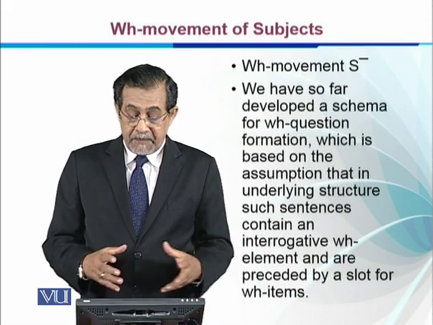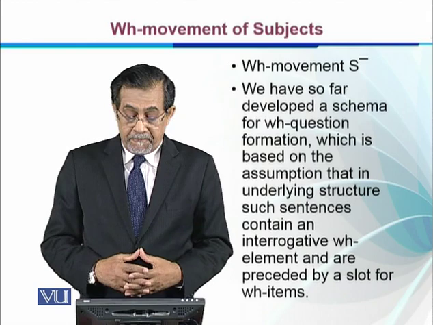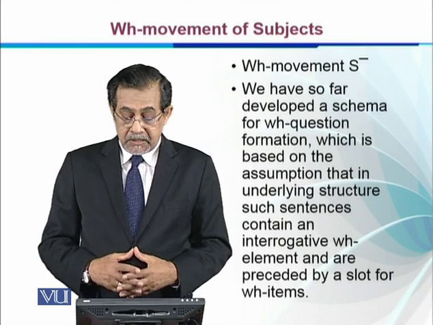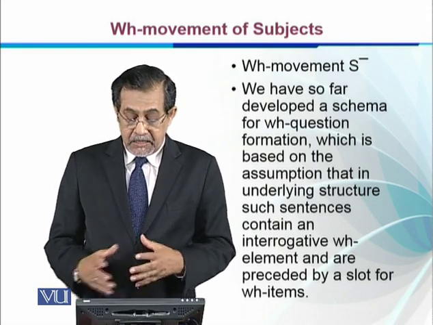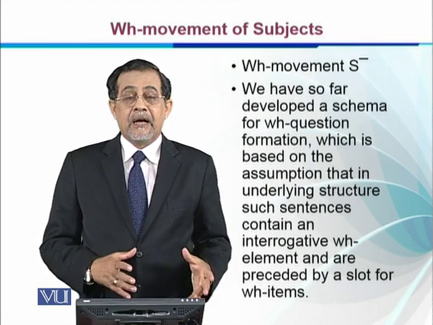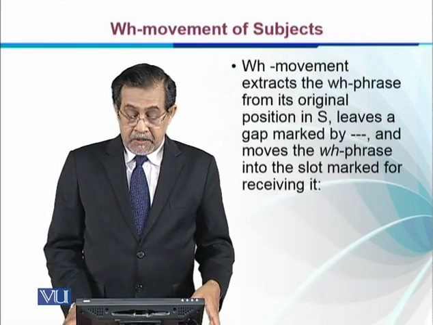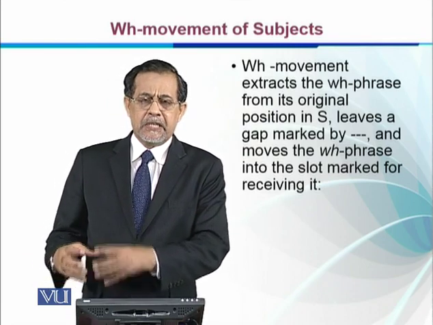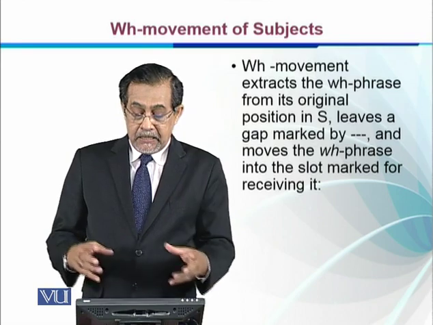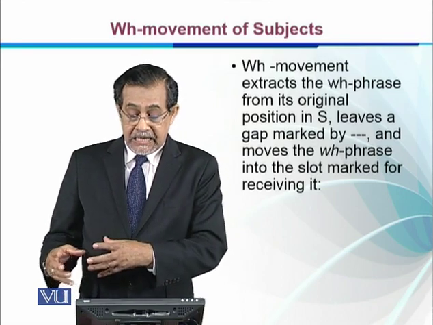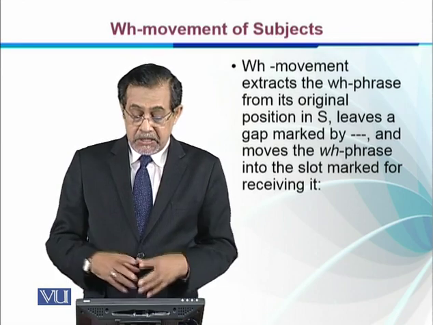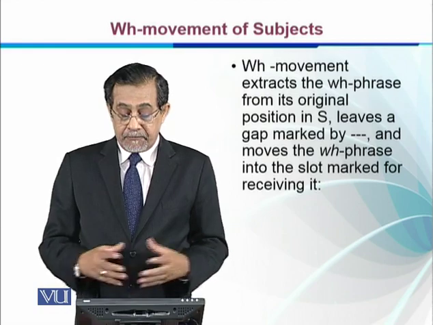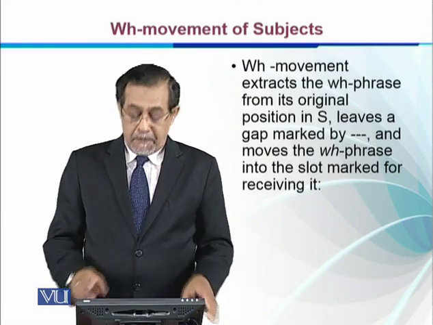We have so far developed a schema for WH question formation, which is based on the assumption that in underlying structures, such sentences contain an interrogative WH element and are preceded by a slot for WH items. So WH movement extracts the WH phrase from its original place, as we have just seen, leaves a gap marked by 3 dots, and moves the WH phrase into the slot marked for receiving it, that is the initial place.